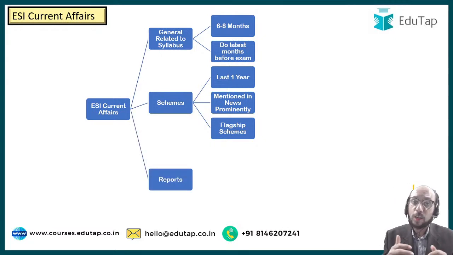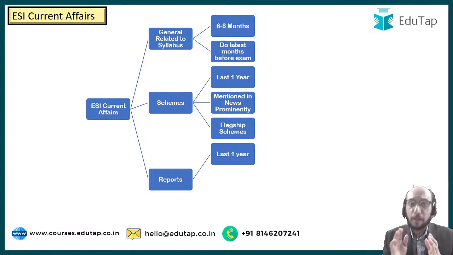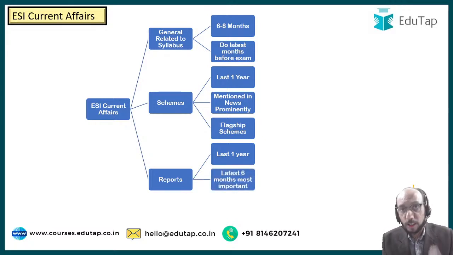Then there are a good number of reports and indices which are released. These reports and indices should also be covered very well, right? So which kind of reports should we study? How old a report should we study? These are the queries that candidates have. Reports which have been released in the last 1 year, which is provided to you through EduTap's beautiful magazine, should surely be studied, right? Furthermore, the latest 6 months' reports which are most important should be studied surely before the exam, right?